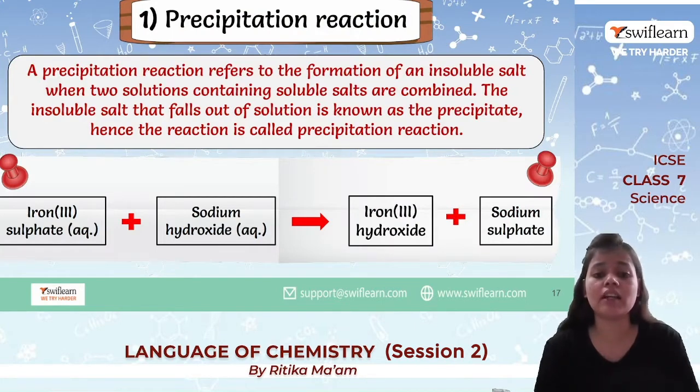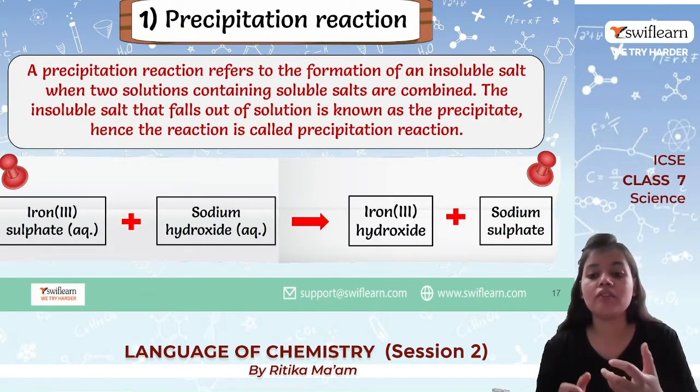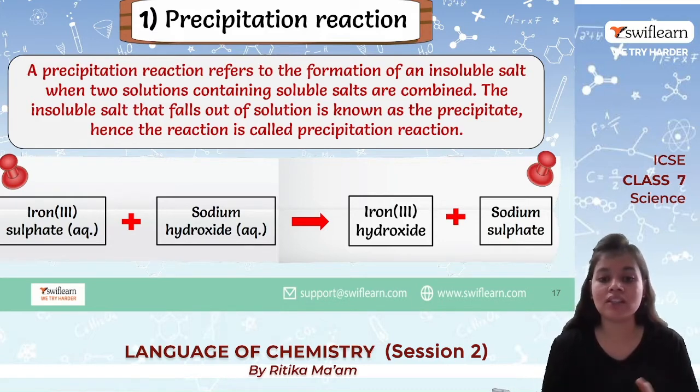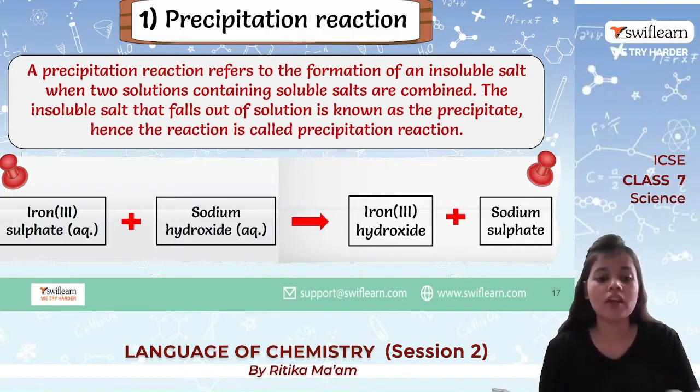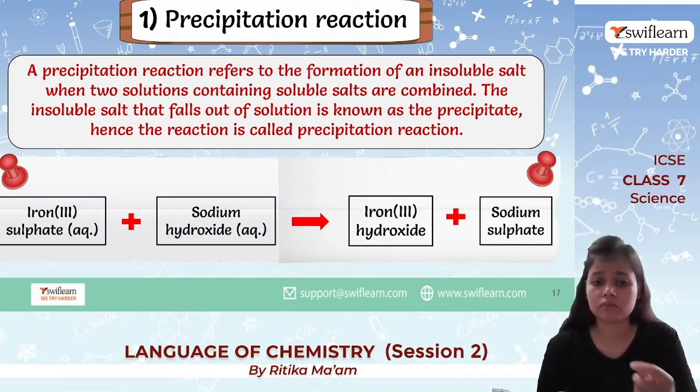For example, let's take the precipitation reaction. The word itself is telling that there is a precipitate which forms. It is actually the formation of an insoluble salt when two solutions containing soluble salts are combined. So if I talk about iron sulfate and sodium hydroxide, these are aqueous. Aqueous means they are in solution form. So when two soluble salts are combined, they form one insoluble salt. Iron hydroxide will form as a precipitate. Okay, it will not be soluble.